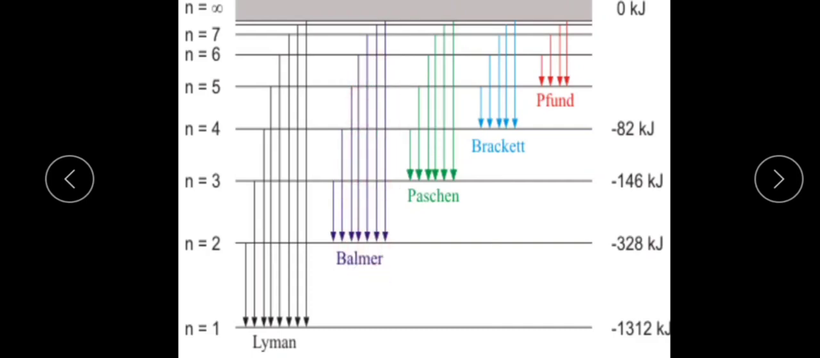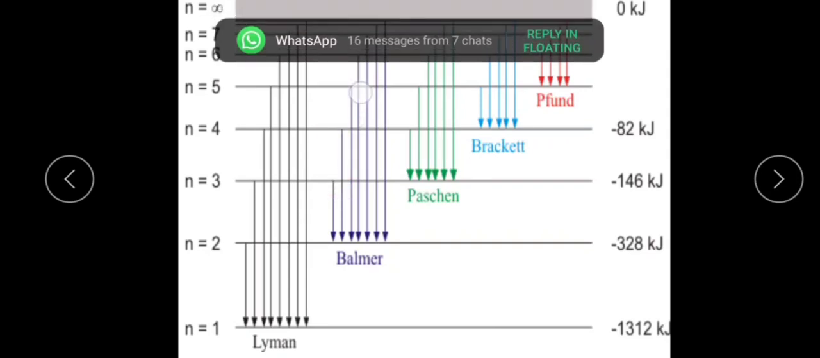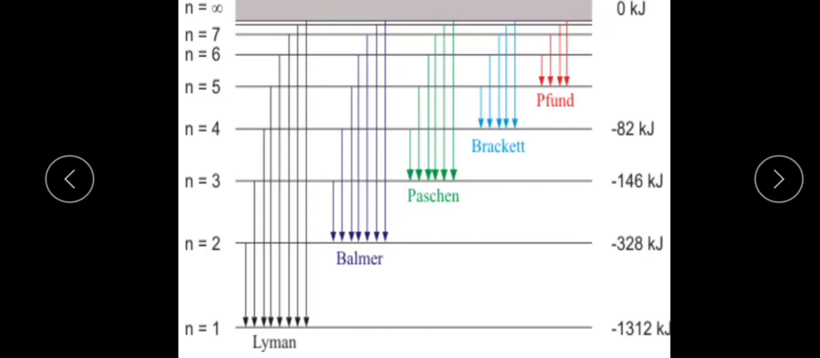So the transitions 3 to 2, 4 to 2, 5 to 2, 6 to 2, like this: these you can take as n2 values, and the final orbit you take as n1. Hence n2 values equal 3, 4, 5, 6 and so on, and the n1 value is equal to 2. This kind of series we call the Balmer series.